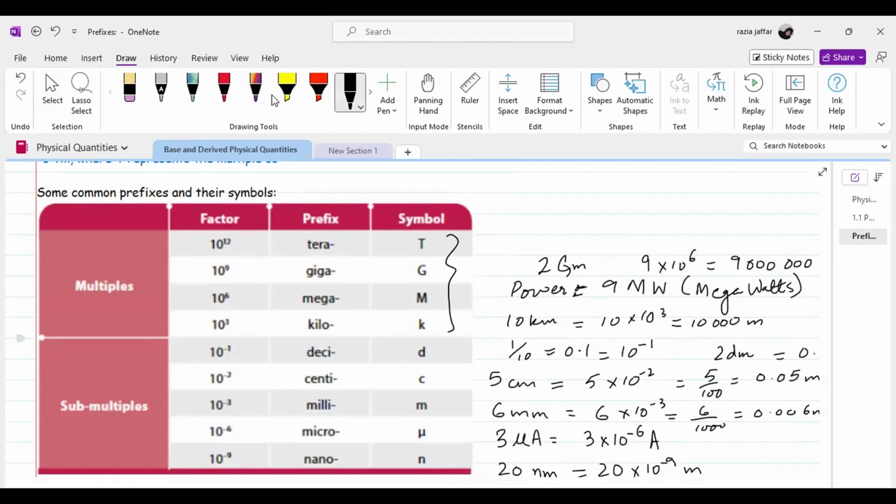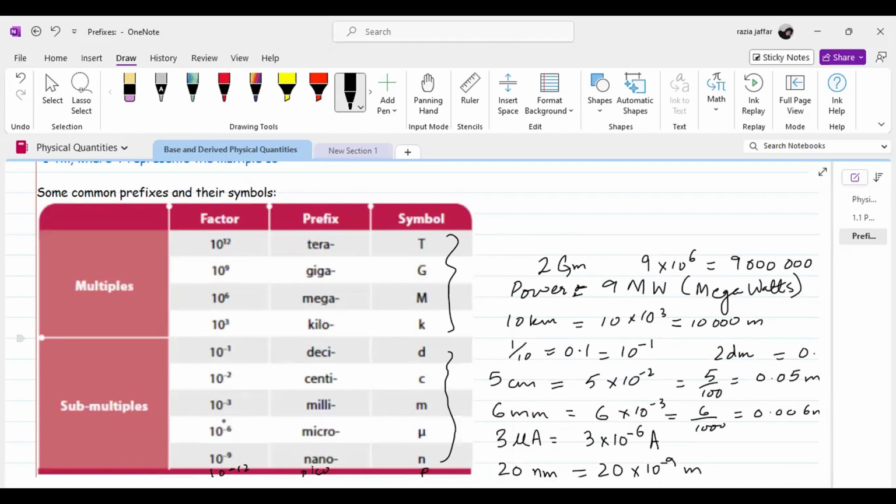Then the submultiples are deci, centi, milli, micro, nano. And there is one more, pico. Pico comes after nano. It is much smaller than nano. It is represented by a small p, and it is 10 power minus 12. So deci, centi, milli, micro, nano, pico. Deci 10 power minus 1, centi 10 power minus 2, then milli, micro, nano, pico.